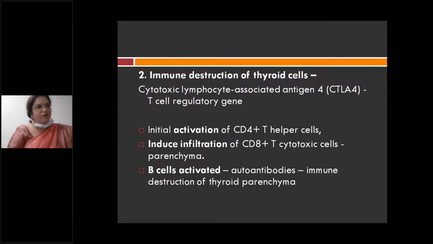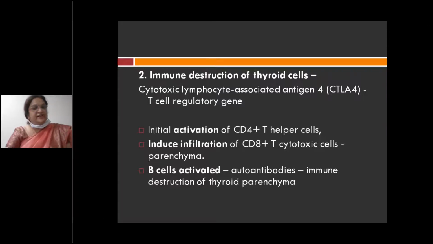So what is the pathogenesis of Hashimoto's thyroiditis? You know that there is autoantibody formation. Why do you have autoantibody formation in Hashimoto's thyroiditis? What is the reason? Usually what happens is a defect in the cytotoxic T lymphocyte associated antigen, CTLA4, a T cell regulatory gene. So there is activation of T lymphocytes, that is CD4 plus T helper lymphocytes as well as CD8 plus T lymphocyte activation.